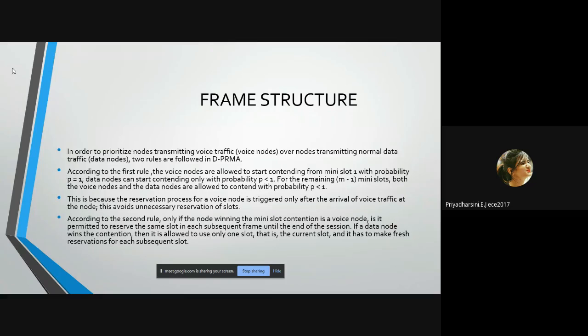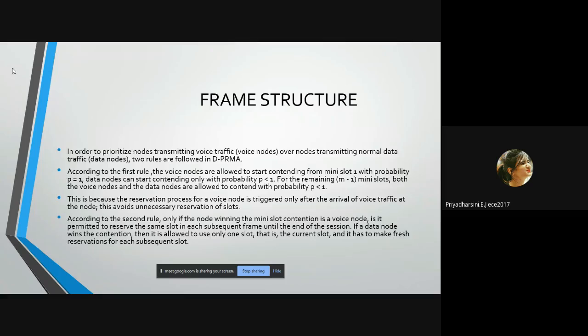In order to prioritize nodes transmitting voice traffic, that is voice nodes, over nodes transmitting normal data traffic, that is data nodes, two rules are followed in D-PRMA. According to the first rule, the voice nodes are allowed to start contending from mini slot 1 with probability p equal to 1. Data nodes can start contending only with probability p less than 1. For the remaining M-1 mini slots, both the voice node and the data node are allowed to contend with probability p less than 1.